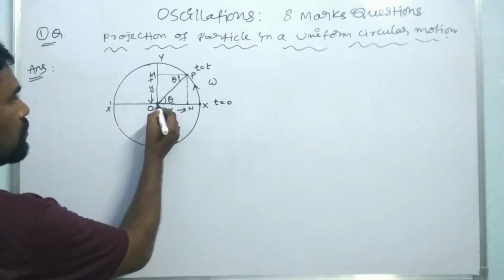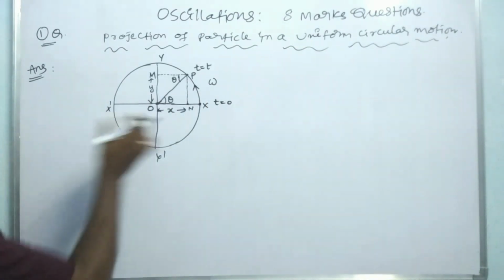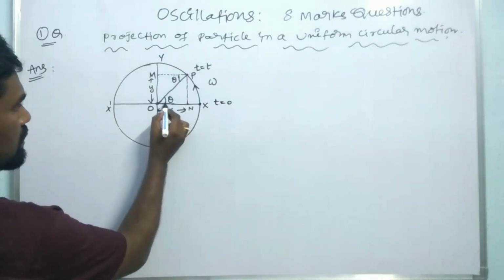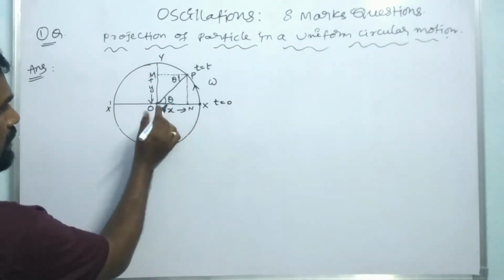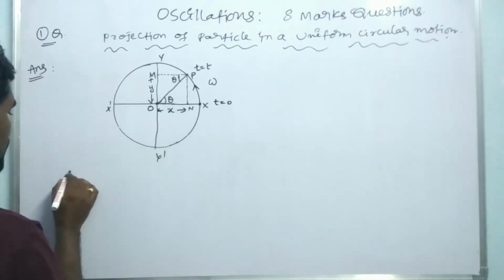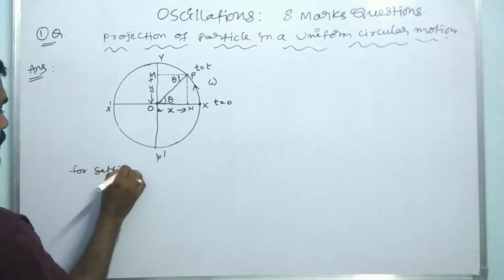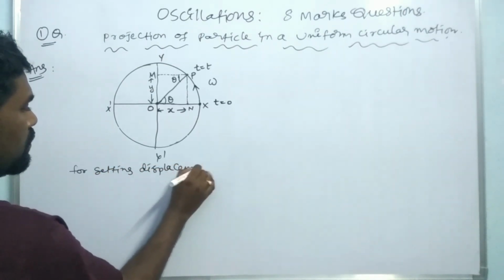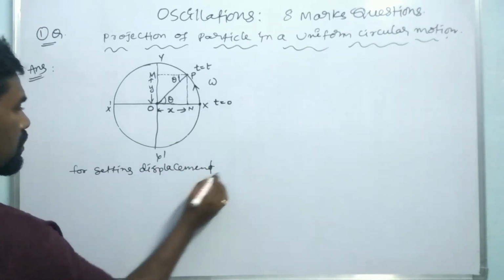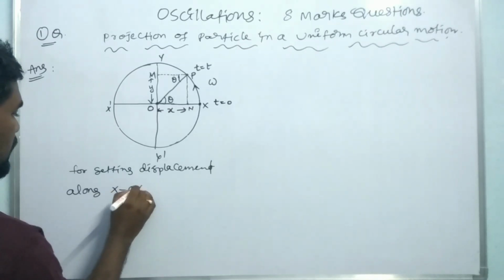From the right angle triangle OPN, we can derive this. This is the displacement along the x-axis, where ON is the x. So we can find the displacement along the x-axis.